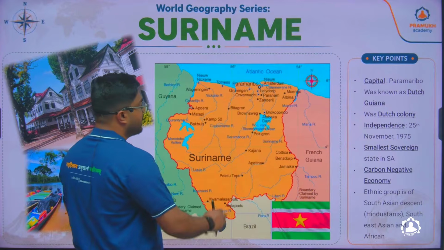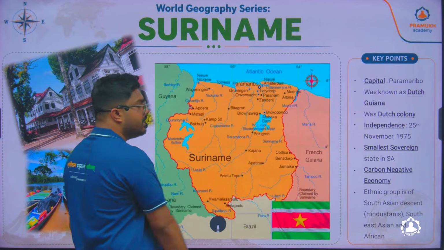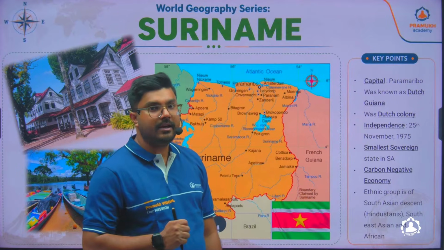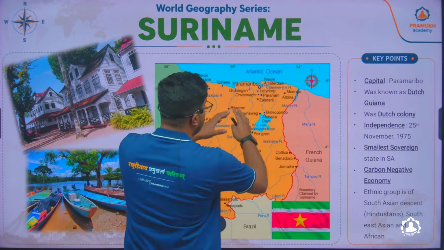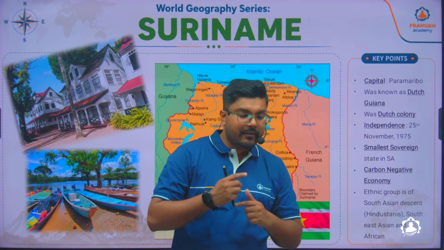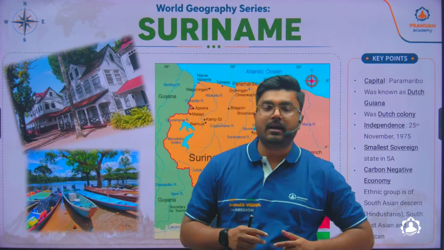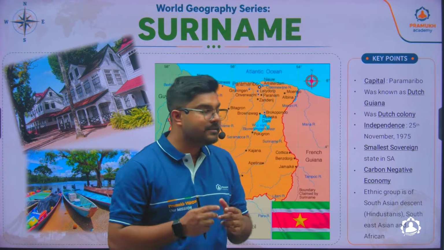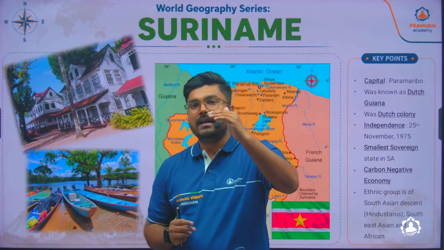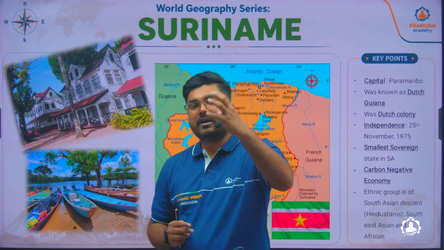Another interesting fact about Suriname is that it is a carbon negative economy. It is not neutral, it is a carbon negative economy. Why? Because of the presence of a large amount of forest region. Now you might have a doubt that even Brazil has a good amount of forest, but here it has become carbon negative because the amount of carbon released is less than the amount of carbon sequestrated.